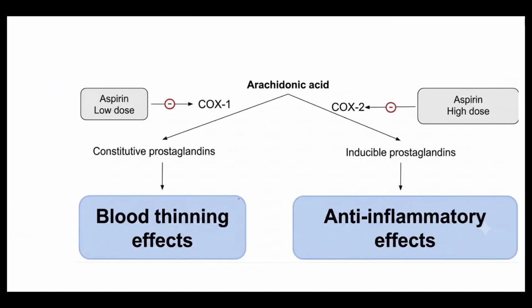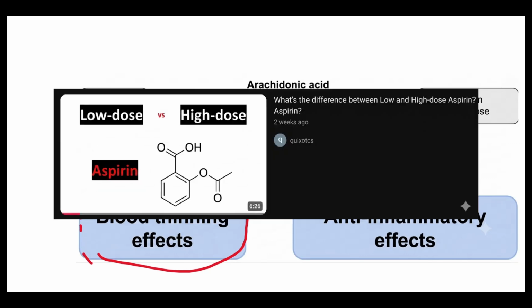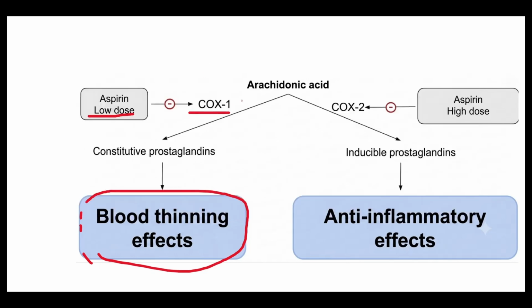Now, the irreversible effects of aspirin become particularly relevant in low-dose aspirin inhibiting cyclooxygenase 1 specifically and causing blood thinning effects. In another video, I talk more about the differences between low and high dose aspirin, so if you want to know the details, you should watch that video.